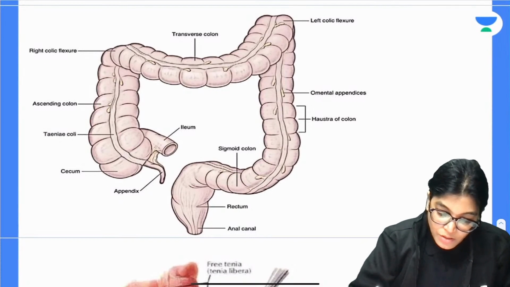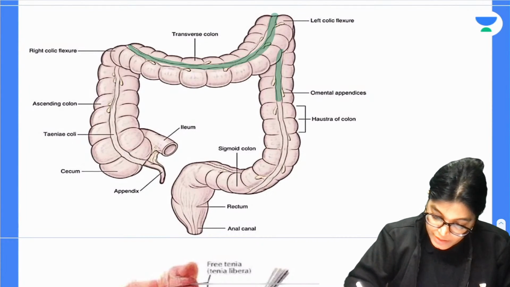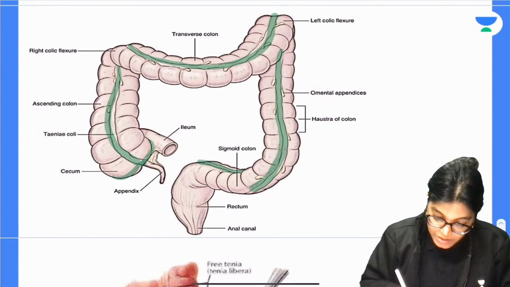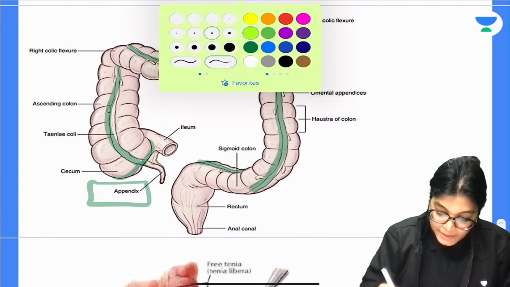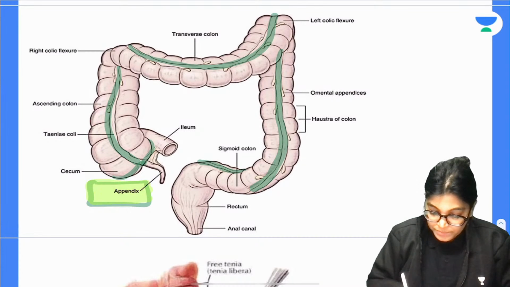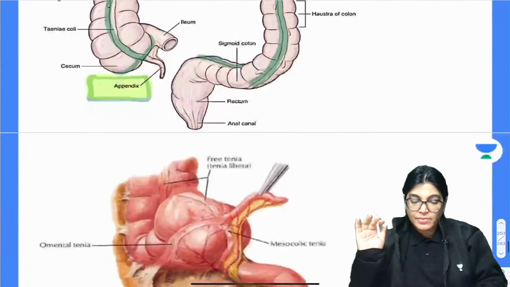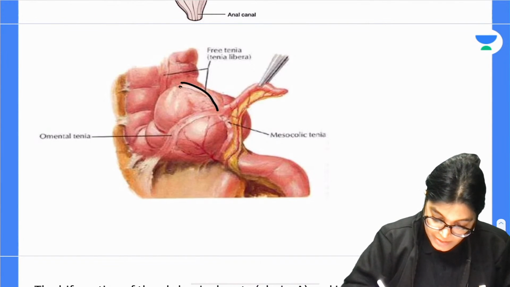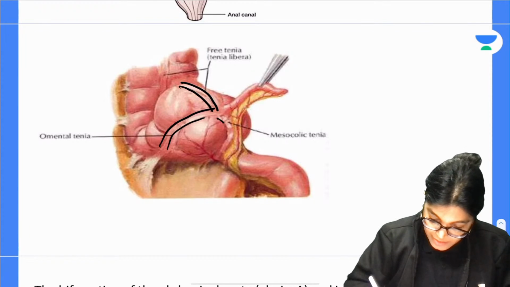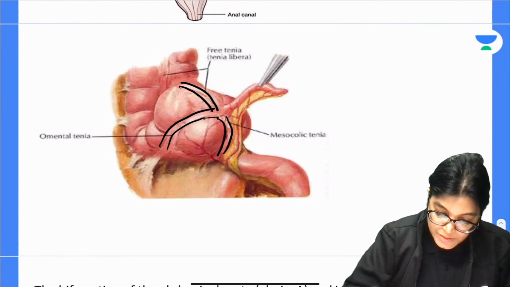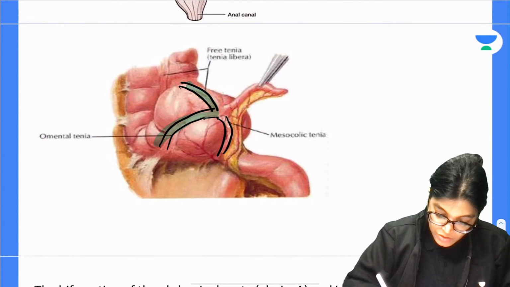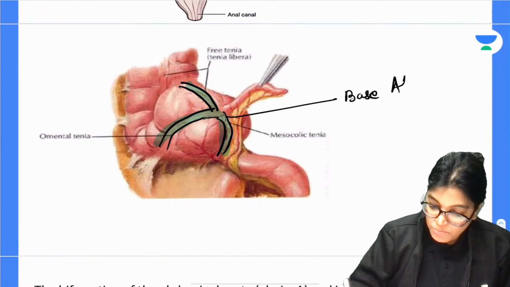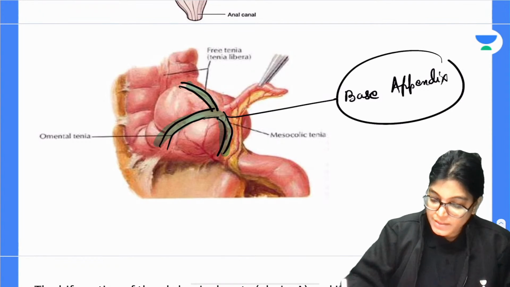Now, here also you can see tinea coli, tinea coli, tinea coli. All these tinea coli converge at the base of appendix. There is another diagram which I will show you. See here, we have got this as a tinea coli, this as a tinea coli, and this as the tinea coli. If you see in this diagram, all these tinea coli are converging towards the base of appendix. So this is the most important feature for diagnosis and to know that this is appendix.